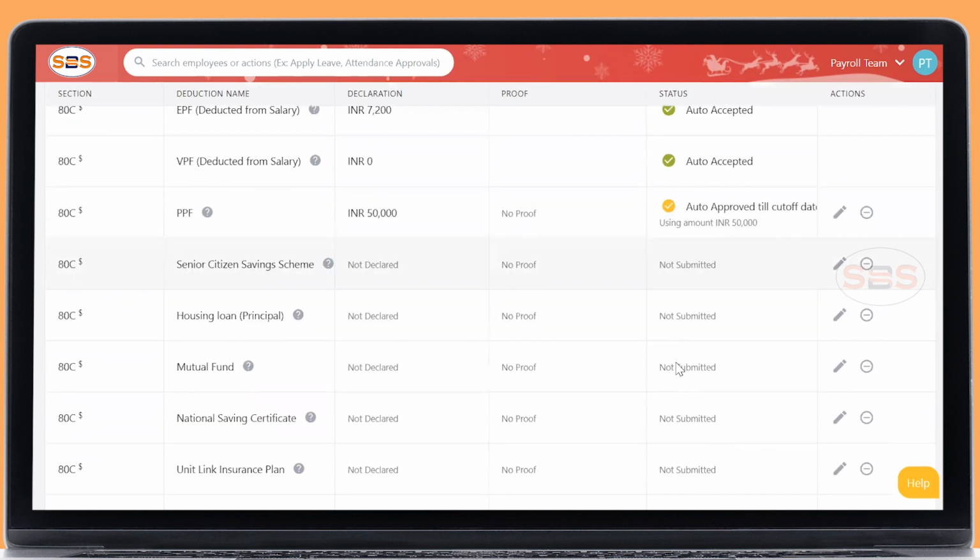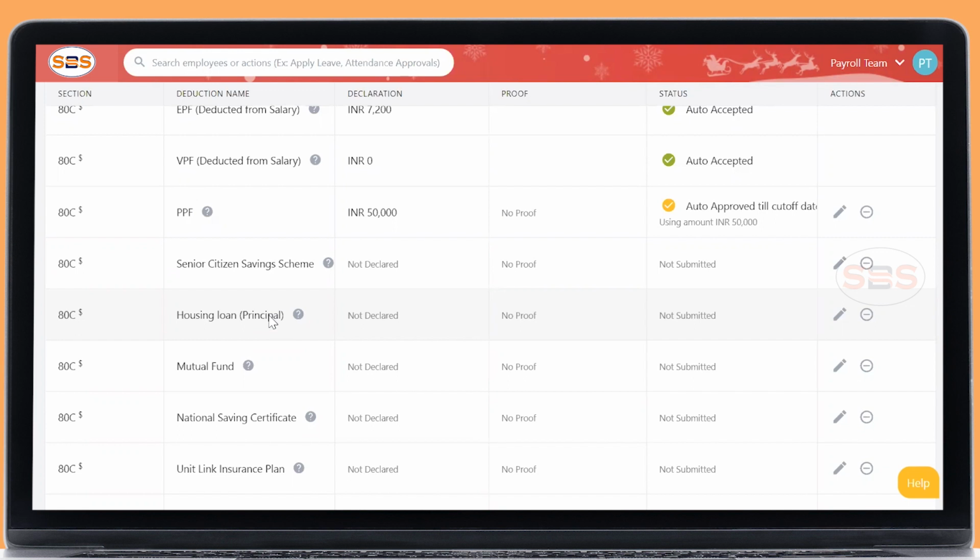Fine. And coming to this housing loan principal value. From your banker or financier, get a valid certificate or this financial year statement, mentioning the projected value. You can get it in the beginning of April itself.